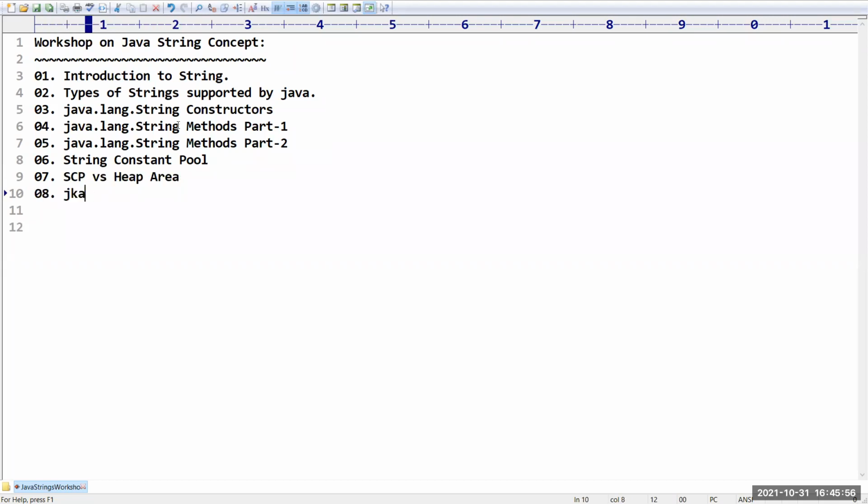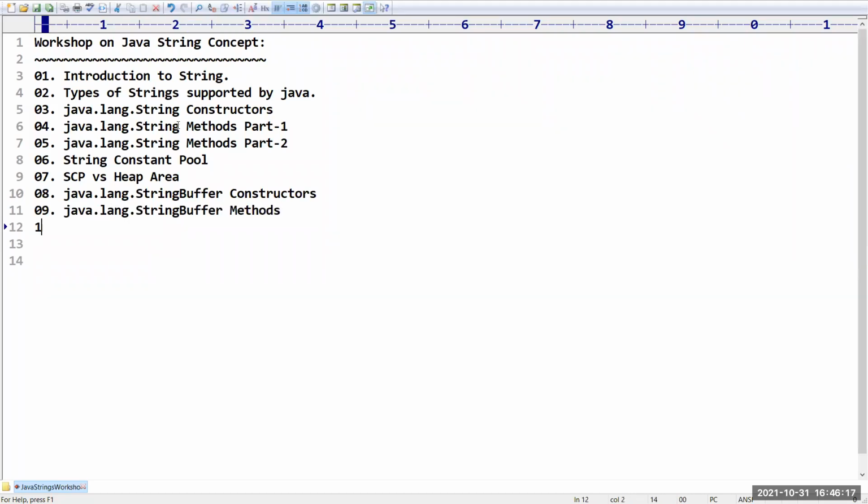Then next, after that, we need to discuss java.lang.StringBuffer constructors. Similar to String, there is a StringBuffer concept also. We are going to explore this also. And next, after that, we are going to see StringBuffer methods also. What methods are there in StringBuffer? That part also we are going to discuss in detail.